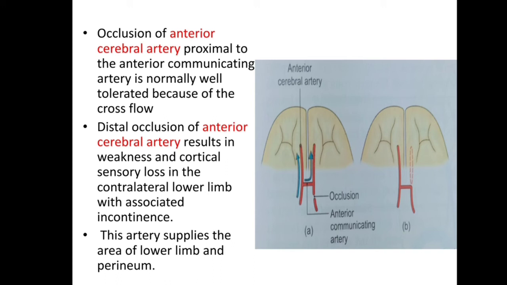incontinence. This artery supplies the area of the lower limb and perineum. So in this diagram we can see this is the anterior cerebral, this is the anterior communicating. Occlusion of this anterior cerebral proximal to the anterior communicating artery is normally well tolerated, and distal occlusion results in weakness and cortical sensory loss in the contralateral lower limb with associated incontinence.